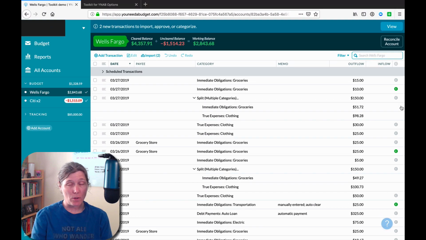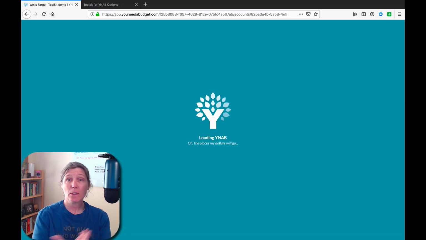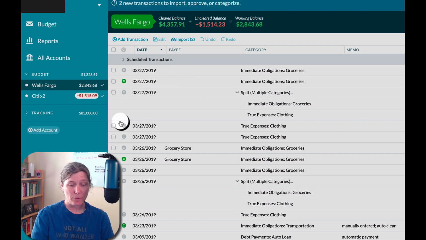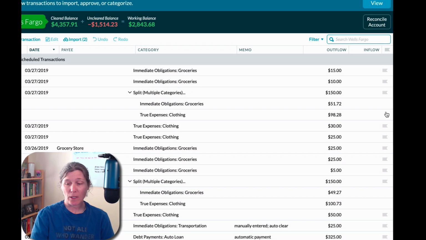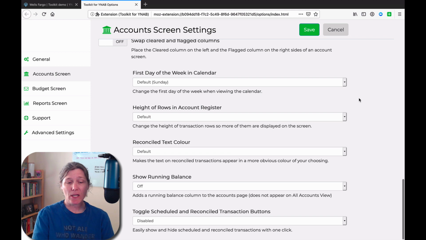Cleared is all the way to the right and flagged is nearly to the left of the account register view. I'm guessing that if we implement this toolkit setting, it will swap those columns. And there we go. We have cleared now over on the left and we have flags way over on the right. So that's the end of the simple on-off settings.